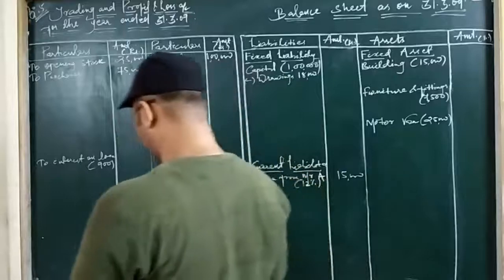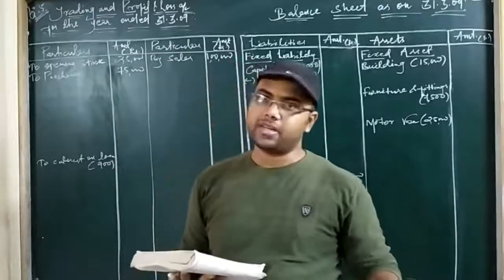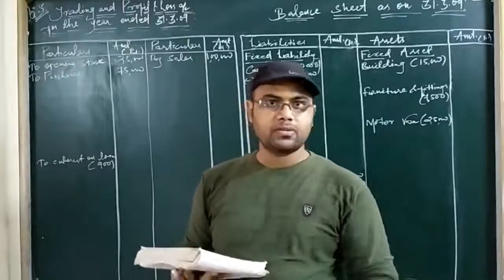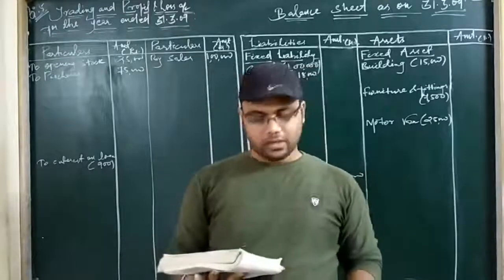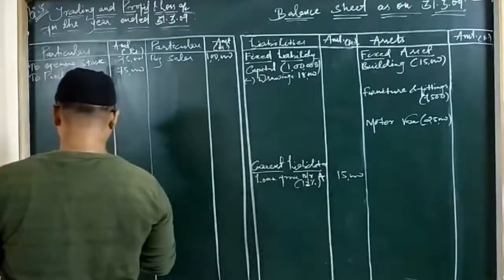Then we have establishment expenses. See, establishment expenses are nowhere related to the production or factory part. So it is definitely an indirect expense and will be taken to your profit and loss account. So indirect expenses, establishment expenses, 15,000.